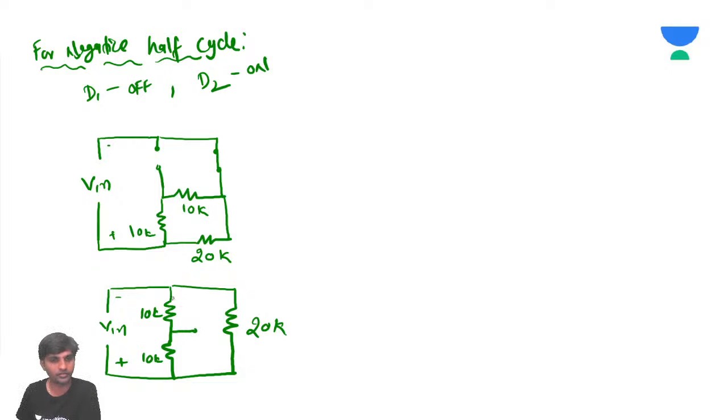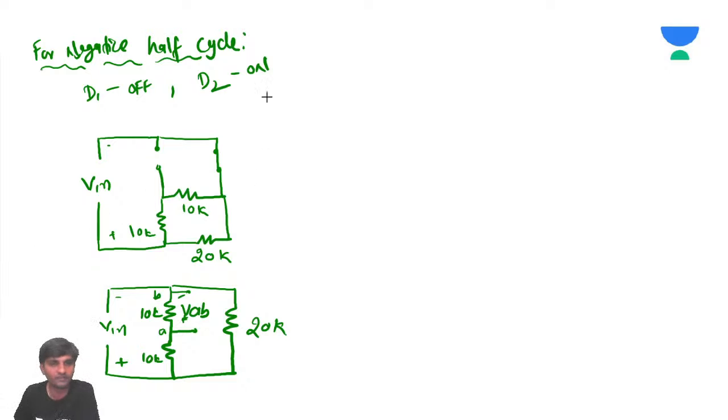Now, here for the first option, it's going to be VAB. Now what is VAB? This is going to be A, this is going to be B. This is going to be plus, this is going to be minus.